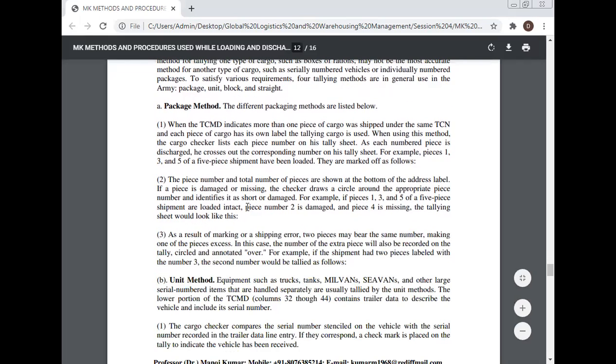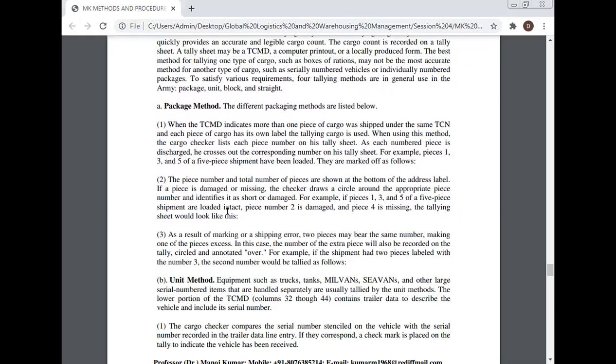The piece number and the total number of pieces are shown at the bottom of the address label. If a piece is damaged or missing, the checker draws a circle around the appropriate piece number and identifies it as short or damaged. For example, if pieces 1, 3, and 5 of a 5-piece shipment are loaded intact, piece number 2 is damaged and piece 4 is missing, the tally sheet would look like this.